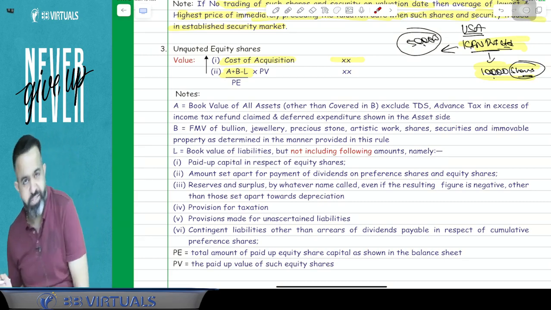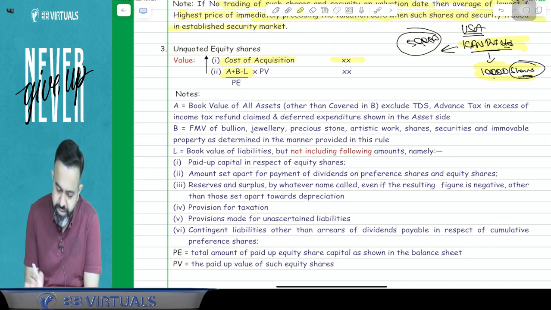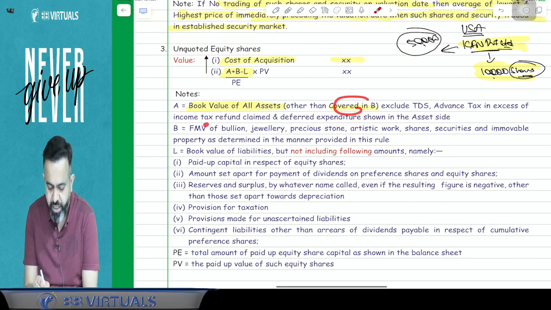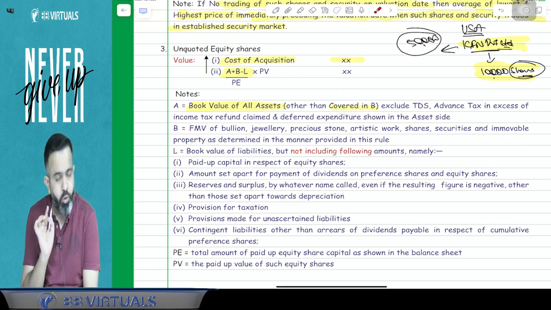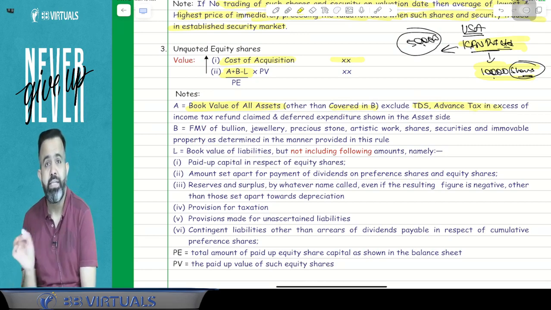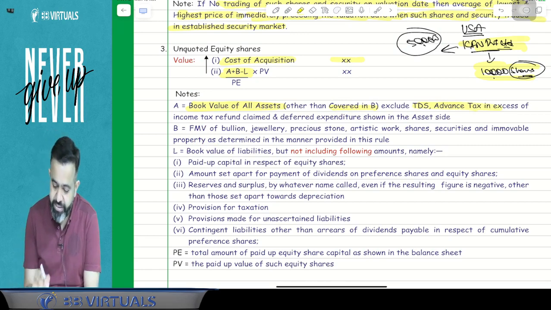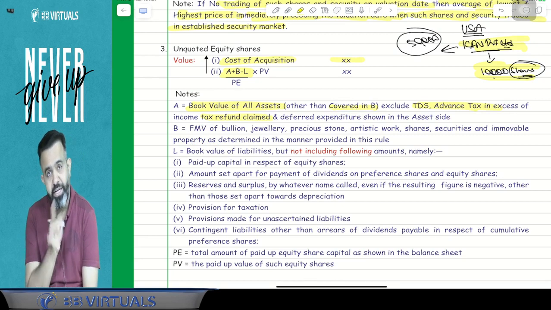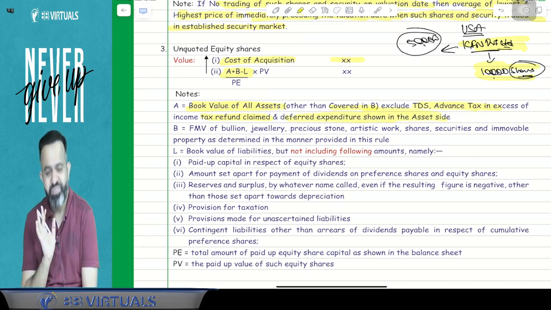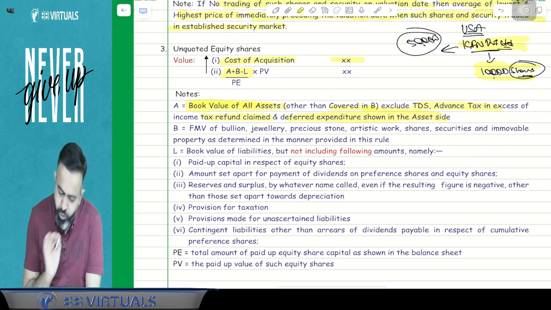So here, notes. A means just take the book value of all assets other than those covered in part B. But exclude TDS, TCS and advance tax. TDS, TCS and advance tax are not your asset. But guys, if there is an income tax refund, then it will be your asset. Deferred revenue expenditure is not your asset. So, book value of all the assets.